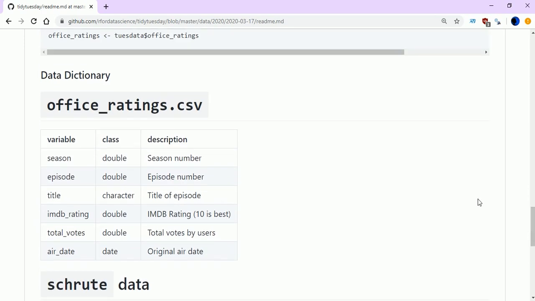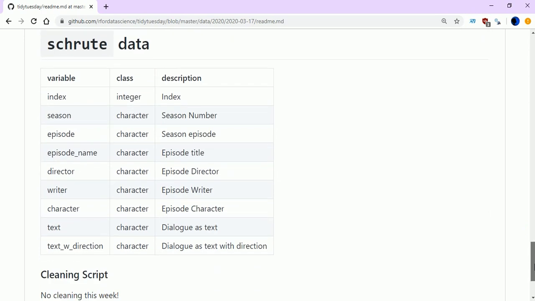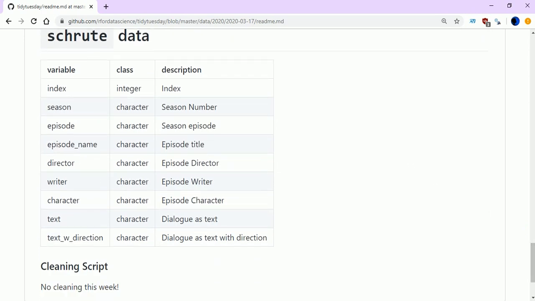You can see the Office ratings data set, which is actually a CSV file that we will be uploading in some time. We have around 6 variables here: season, episode, title, IMDb rating, total votes, and air date. In the schrute data, we have the index in the season again, the episode and the episode title. We also have the director, writer, and the character, so we can do an analysis on this as well. And we have text, which is basically the dialogue spoken by each character, I believe. That should be interesting.